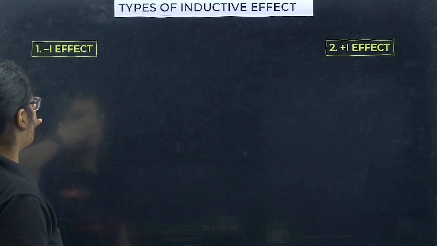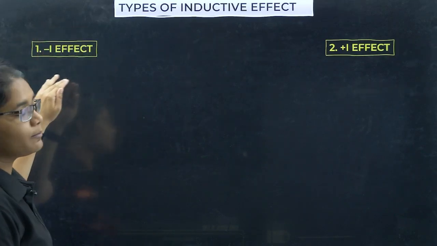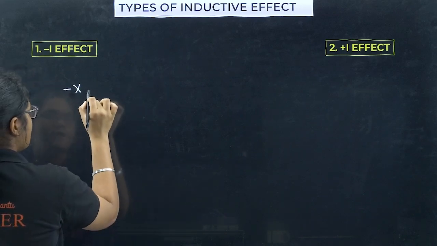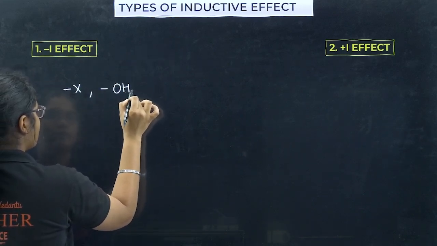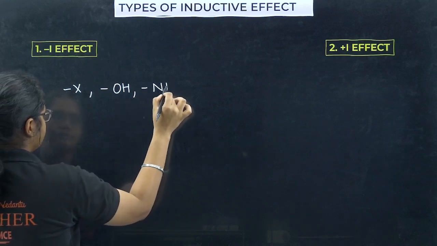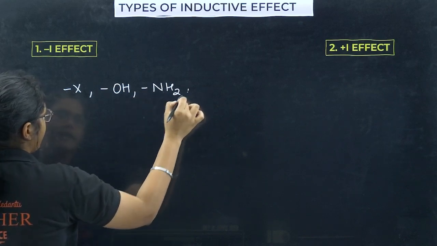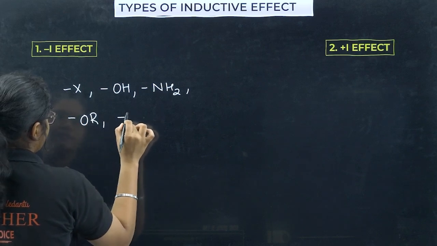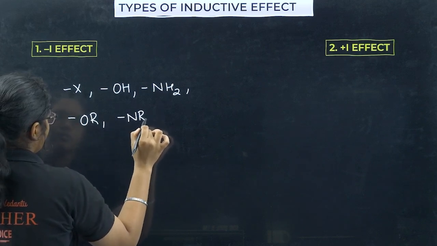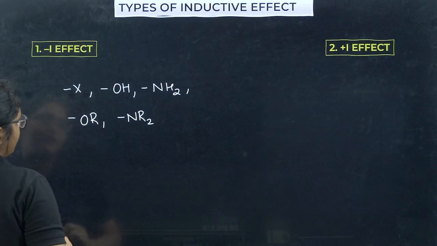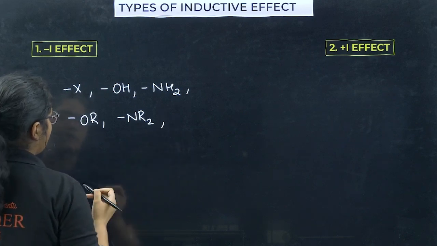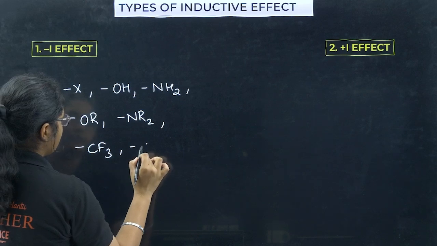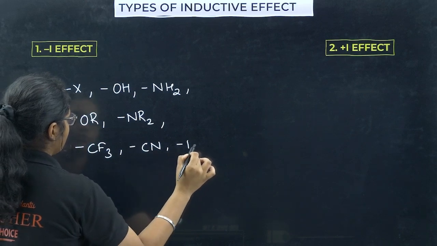Now let's talk about some groups which can show minus I effect. So for example, all halogens. Okay, then you have OH group, then you have NH2 group, then you have OR group, you have NR group, and then you can write even CF3 group, CN group, NO2 group.